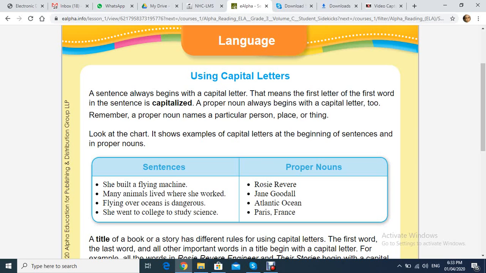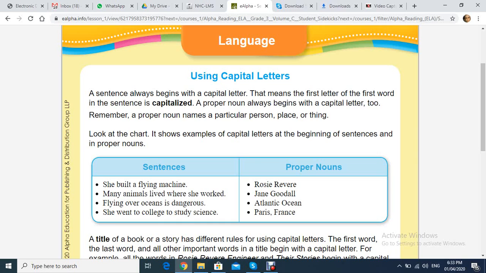Okay? Number one, at the beginning of the sentence, we must start the sentence with a capital letter. For example, we're writing a paragraph. We wrote the topic sentence and then a full stop. We want to start a new sentence. We put a capital letter at the first word of the new sentence. So, number one, we must use a capital letter at the beginning of the sentence.